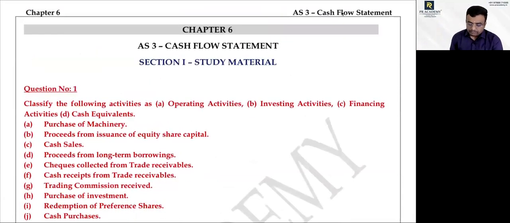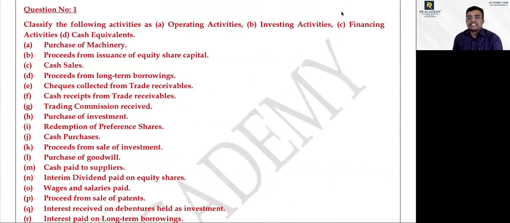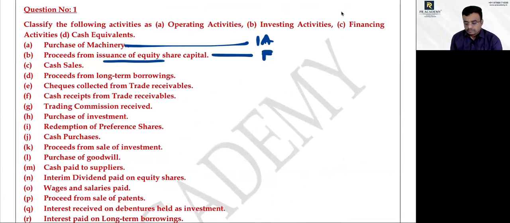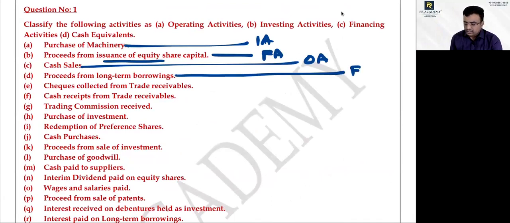Now listen. Purchase of machinery, which activity? Investing activity. Issuance of equity shares. Financing activity. Sales. Operating activity. Borrowing. Financing activity. Collected from trade receivable. Operating activity.